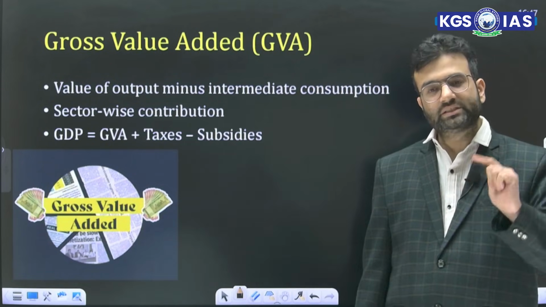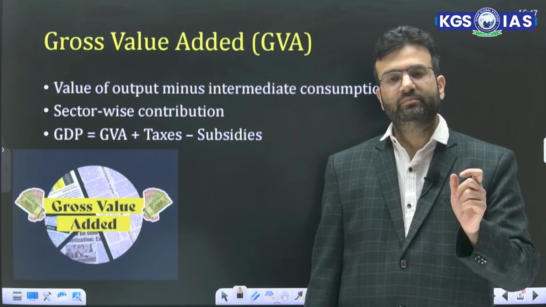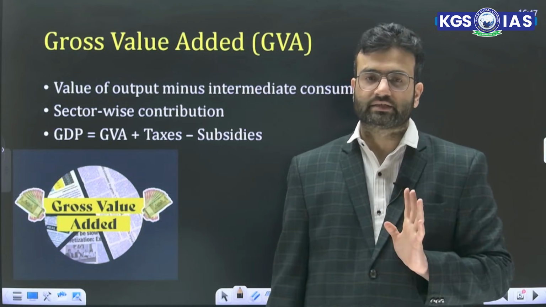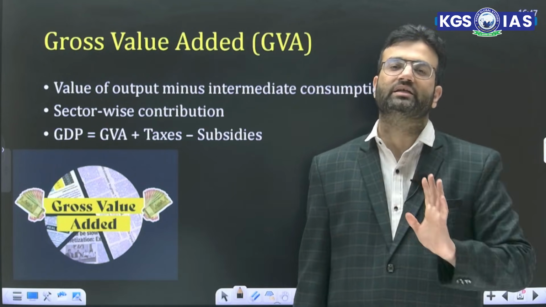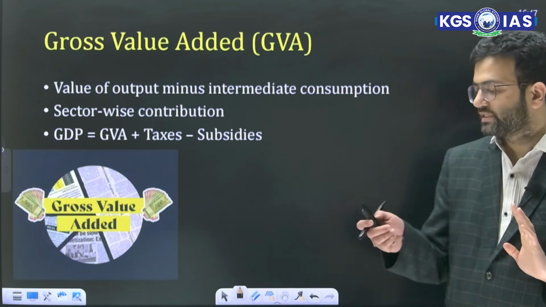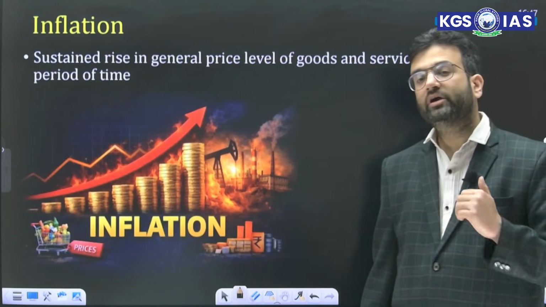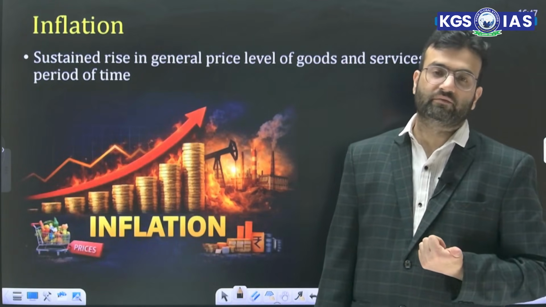And how is GDP calculated from GVA? GVA plus net indirect taxes. That means GVA plus taxes minus subsidy. So this is how GDP is calculated. Then the third point is again very important, that is regarding inflation.